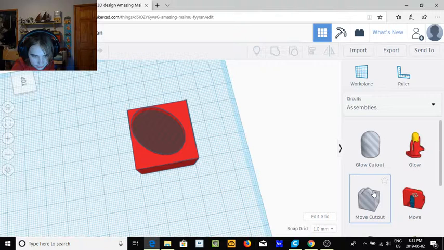Assemblies: glow cutout, glow, move cutout, move, spin, rainbow glow. Again, more things. Printable kits: dinosaur, head, jaw, neck, torso, claw, foot, right? So it comes with its own kits and everything.